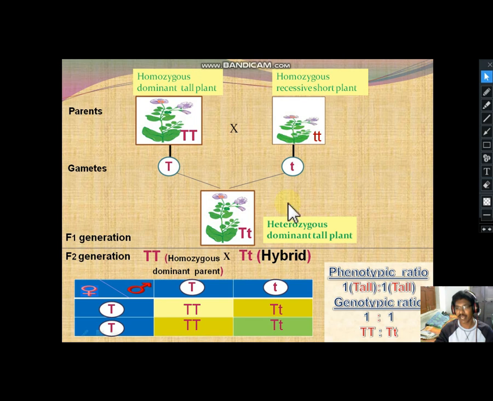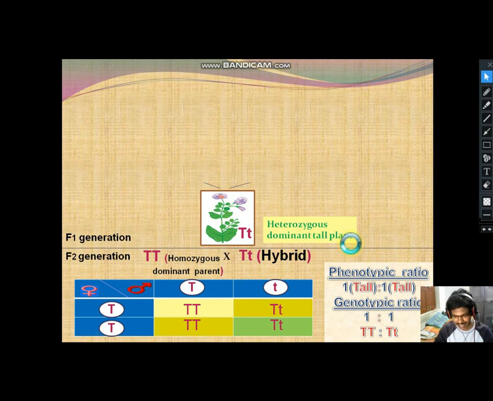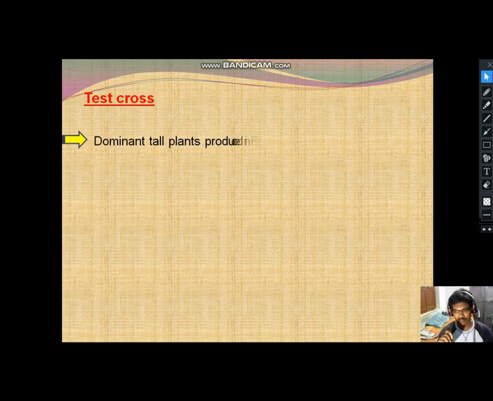Okay, next slide. It's a very, very interesting subject. Students, if you pay attention, it's very important. It is the third unit of third semester. Okay, genetics 1. So let's discuss the test cross.